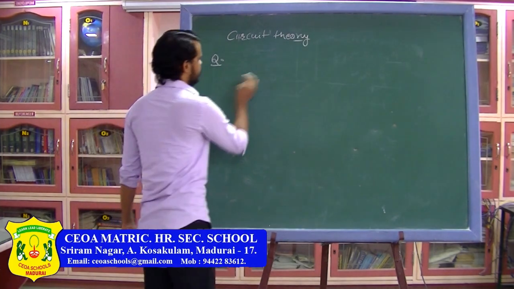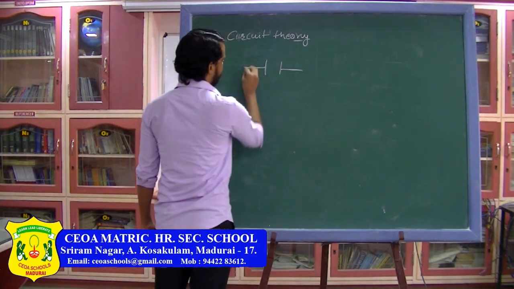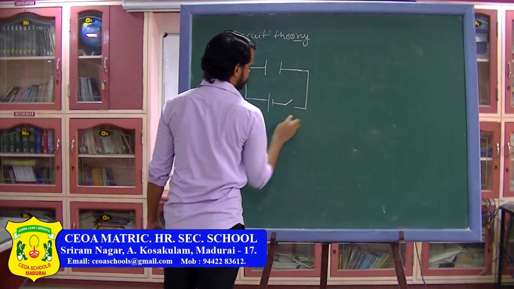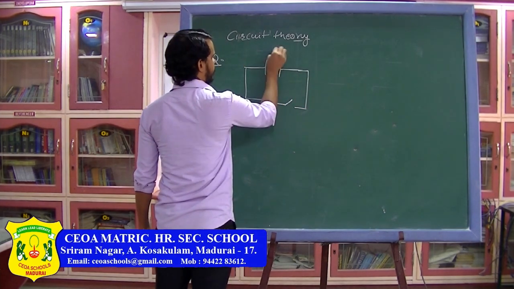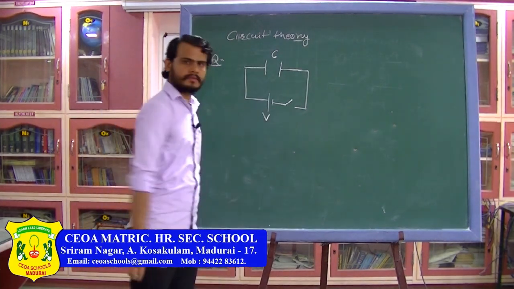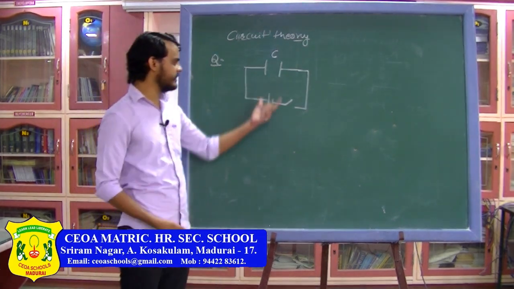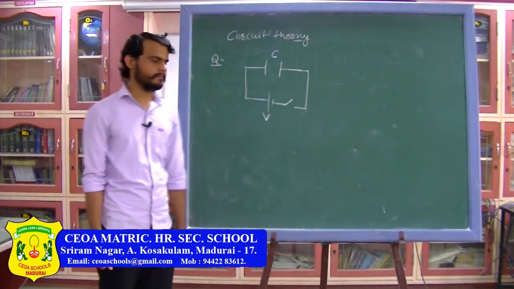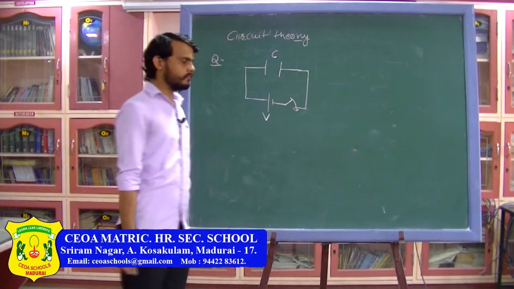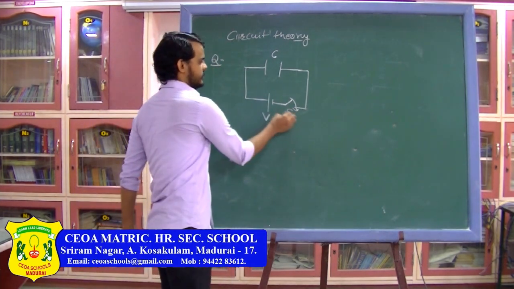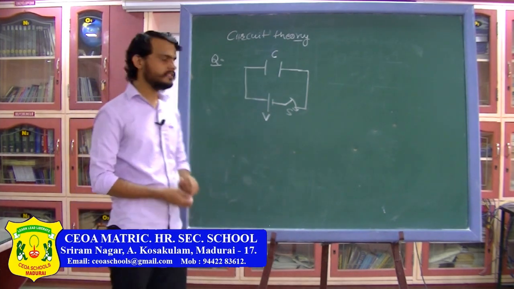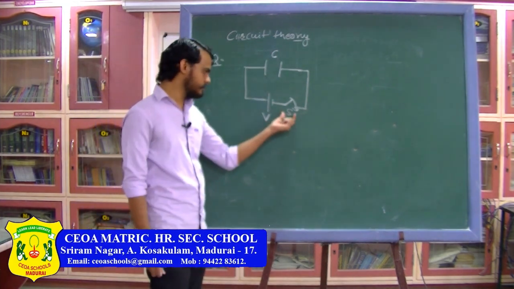So the first question is, you have a capacitor, the capacitance of this one is C, and there is a battery V. Initially this capacitor is not connected to the battery because the switch is open. Now the question is, when the switch is closed, this is the switch. Initially the battery is V voltage, and the capacitance I am assuming C.